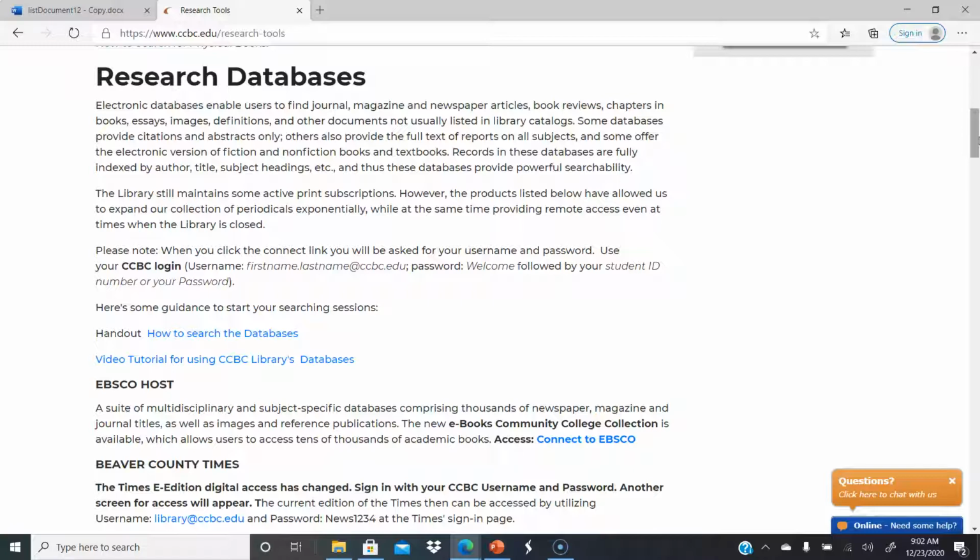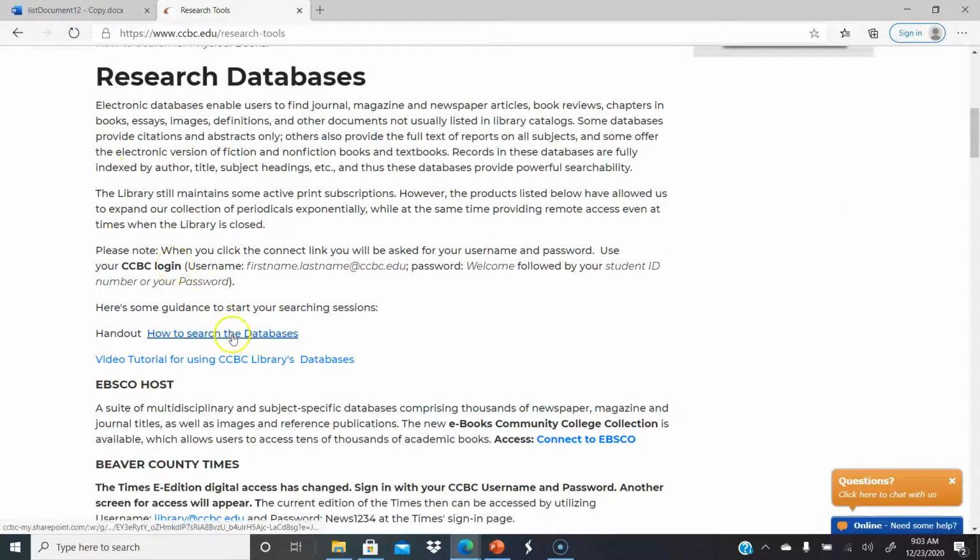So here are the research databases, and these are the credible compilation of information. There's journals, magazines, newspapers, essays, all kinds of things that can support your paper. And we have such a wide variety of databases that there's information for every subject, a wealth of information.